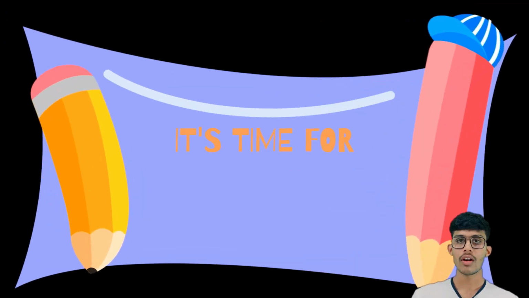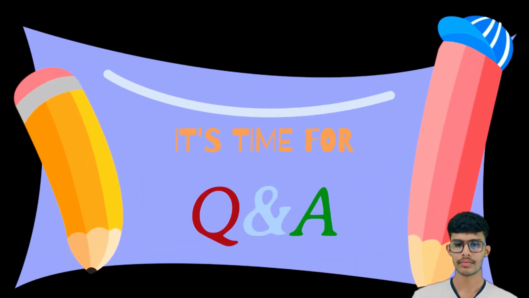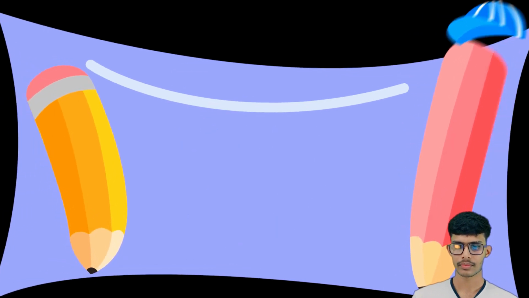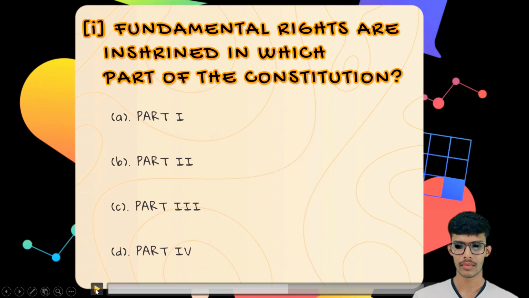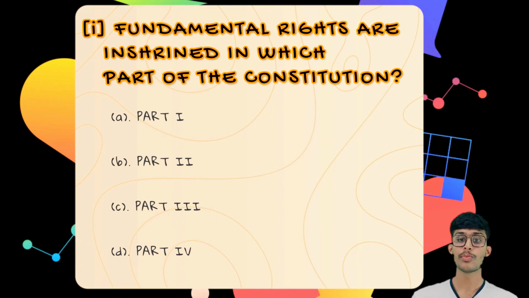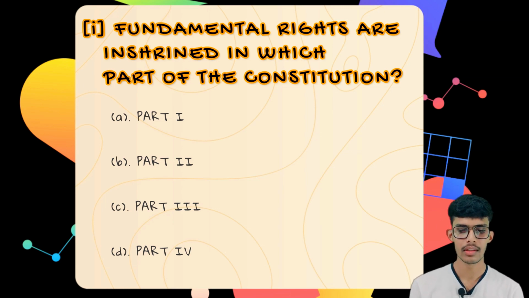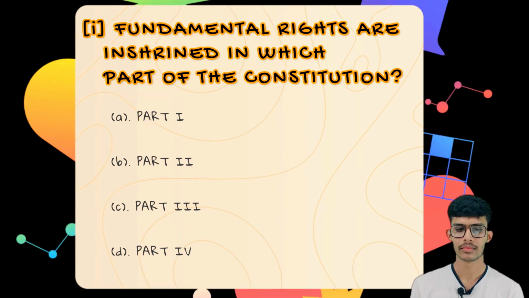Now is the time for question and answer. So the first question is, fundamental rights are enshrined in which part of the Constitution? The first option is Part 1, the second one is Part 2, the third one is Part 3, and the fourth one is Part 4. So the correct answer is Part 3.